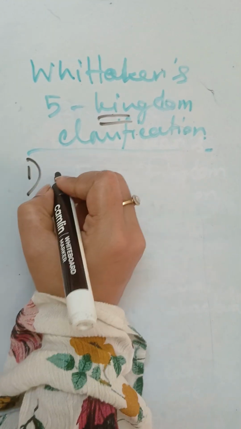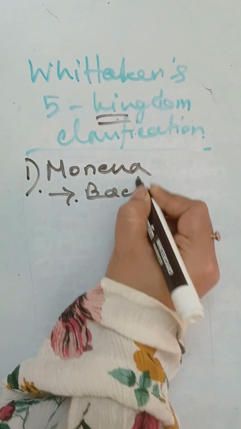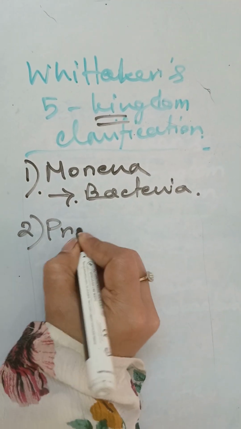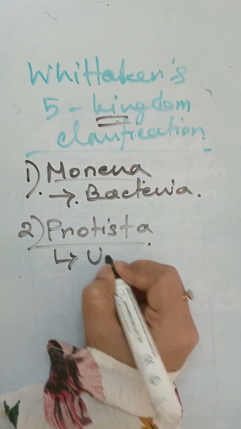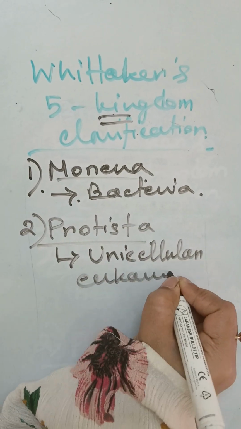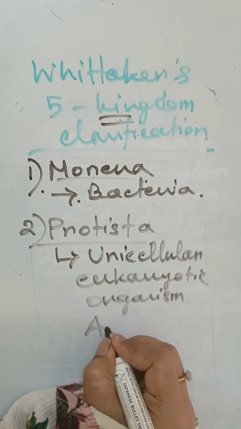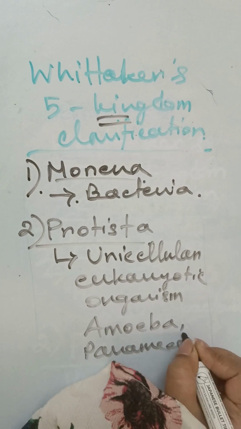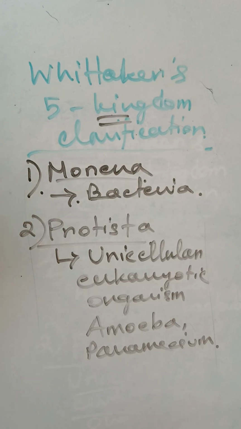Number 1, the kingdom is known as Monera. Monera is basically a simple life form like bacteria. Best example is bacteria. Second one is Protista. Protista means, always remember these terms very carefully, unicellular eukaryotic organisms like amoeba, paramecium. Got it? So the first one is Monera, the simple life form. Mono means one. So like that, Monera is a very simple thing, bacteria.